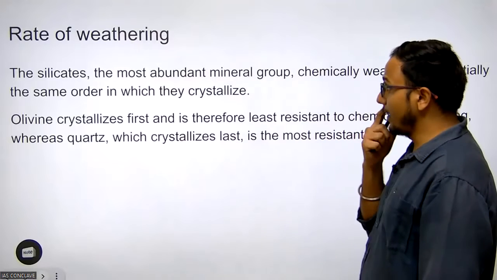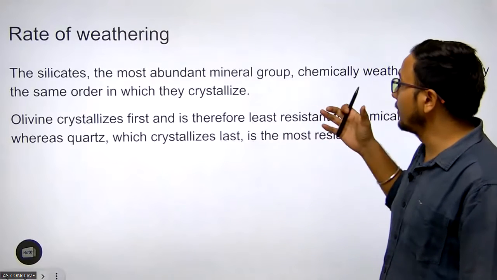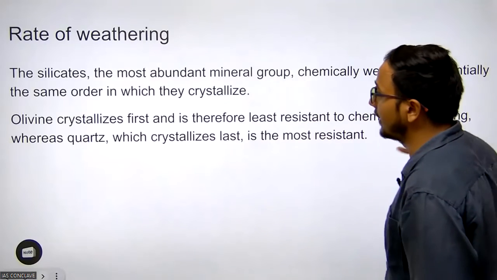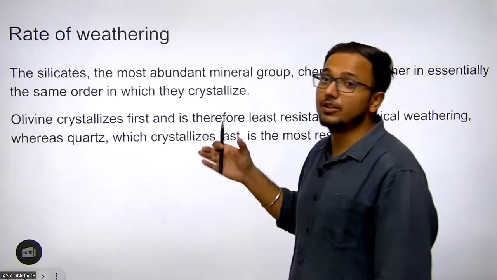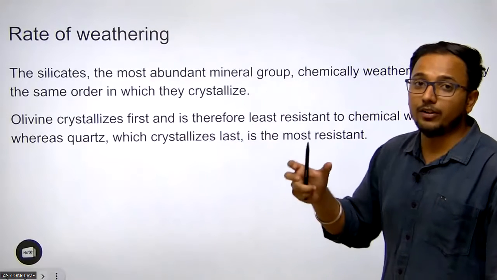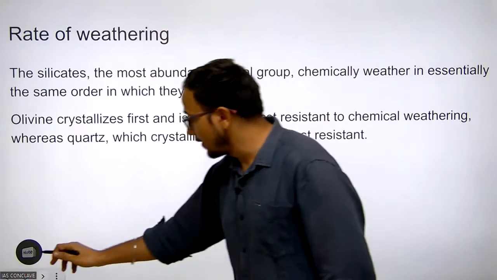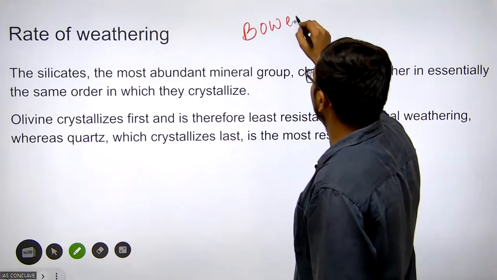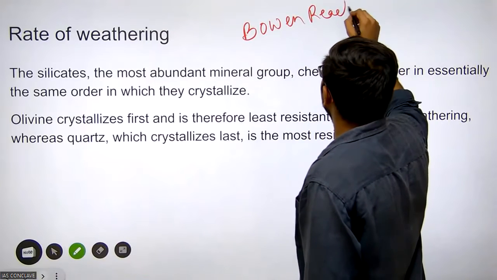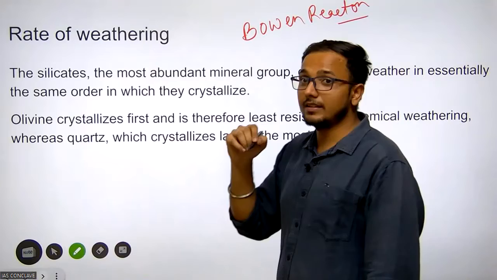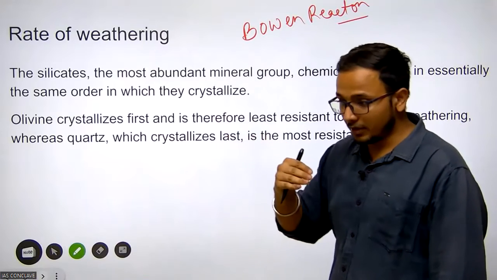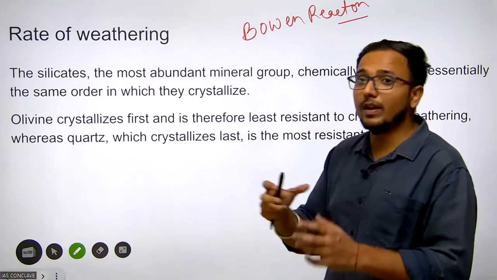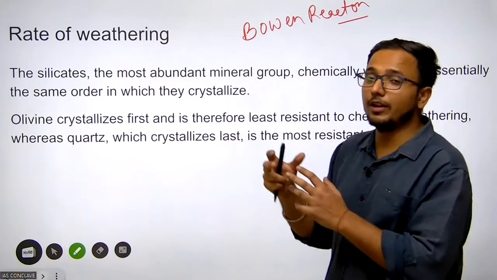Now look at the rate of weathering. The silicates, the most abundant mineral group, chemically weather in essentially the same order in which they crystallize, as we have understood through Bowen's reaction series. In Bowen's reaction series, we understand the sequence of crystallization of the different minerals.